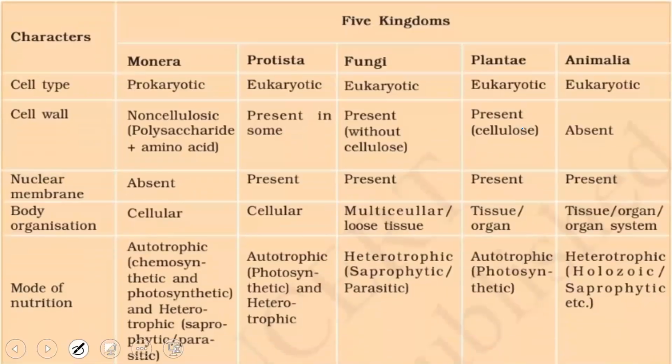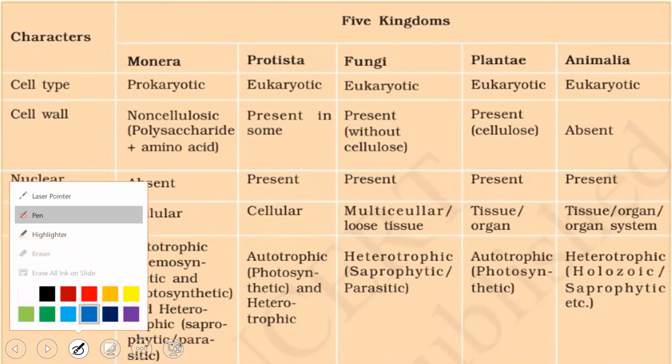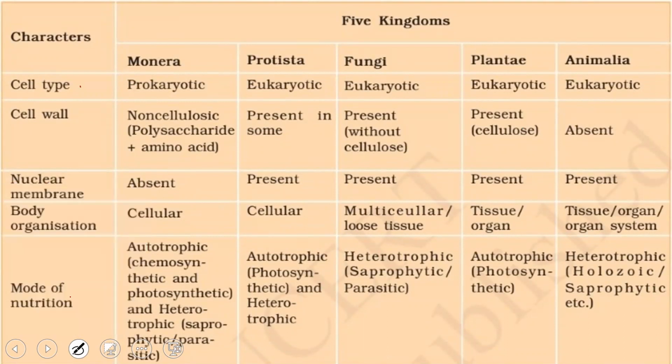Now we look into this chart, which was given by R.H. Whittaker, taking into consideration many characters like cell type, cell wall, nuclear membrane, body organization, and mode of nutrition. Coming to Monera, we can look into the table. It is a most important NCERT table. A number of MCQ questions will appear out of this table, so kindly focus and note it down.